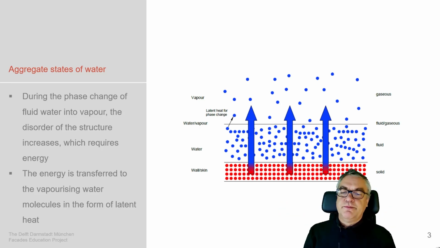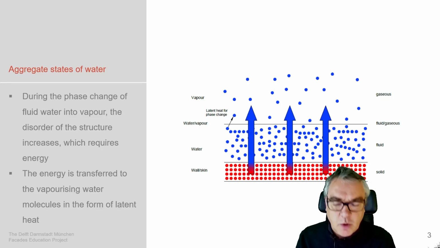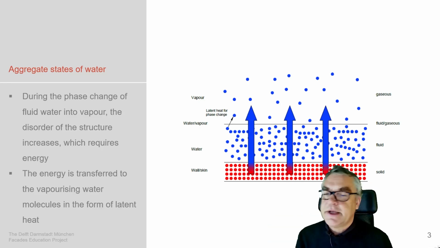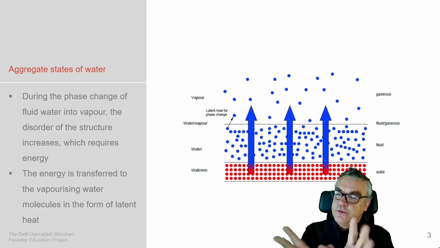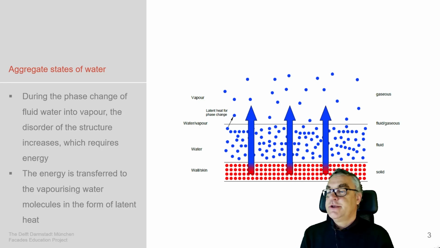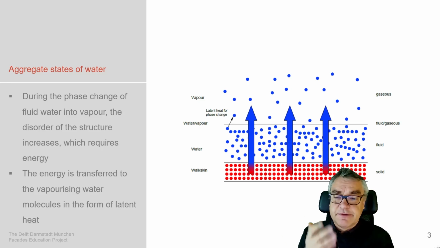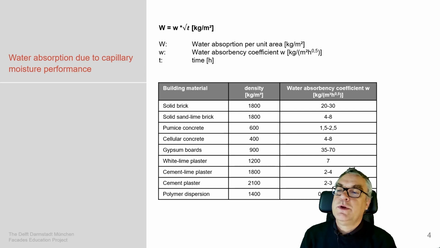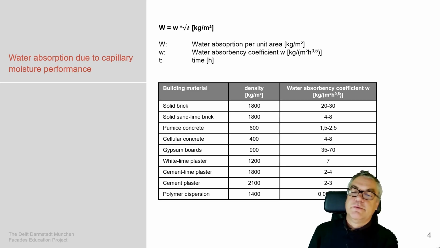We are aware of water being boiled to gas. That's what we do when we boil water. We put energy into the water, and this latent energy, latent heat, changes the distance of the molecules within the water, and that generates the gas. And with this gas, the fluid water and the gas, we have to deal in our facade construction. We do talk about water absorption in a water absorption coefficient with different materials.